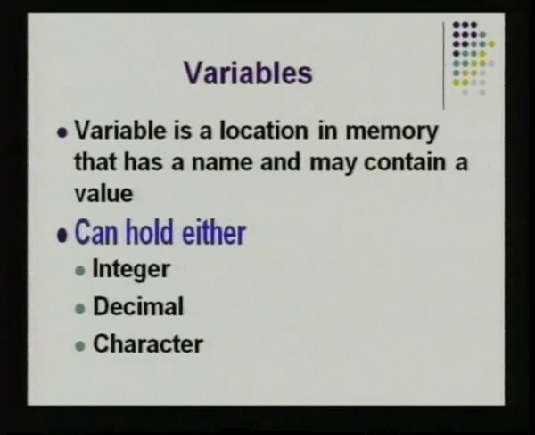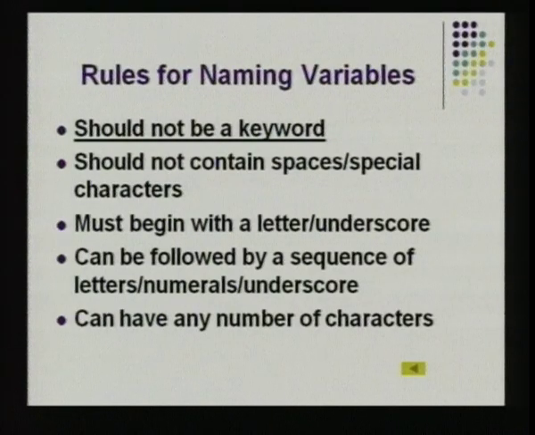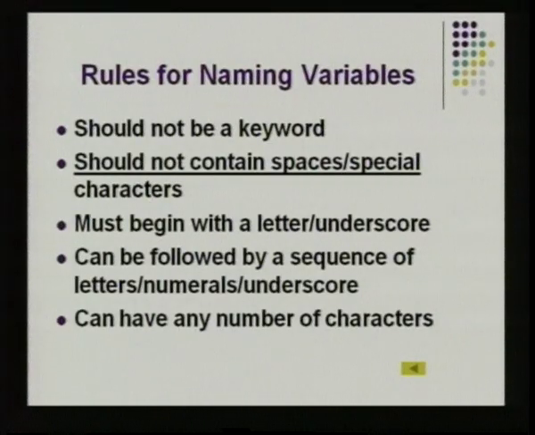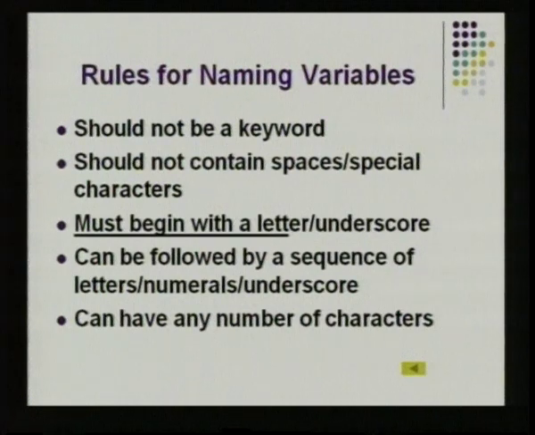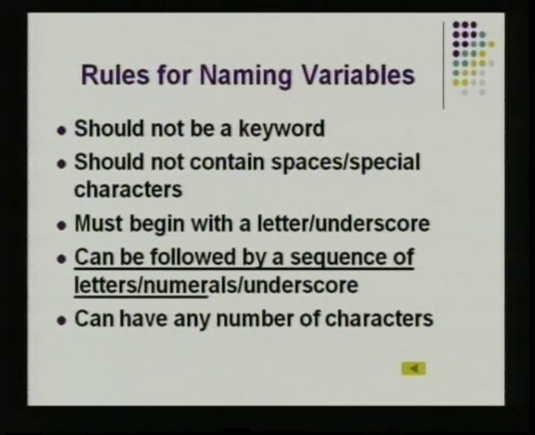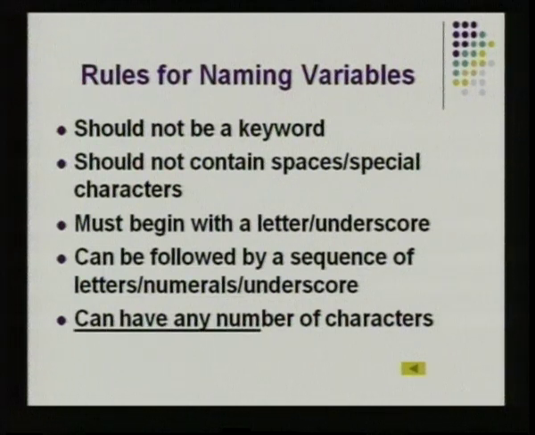So these variables can be either integer, decimal, that is fractional numbers, or they can be characters. When you have a sequence of characters, they form a character array or a string. So rules for naming variables: they should not be a keyword, almost the same as that for identifier names. They should not contain spaces, special characters or symbols. They must begin either with a letter or underscore, not with a digit. They can be a combination of letters, numerals or underscore after the first letter. And they can have any number of characters.